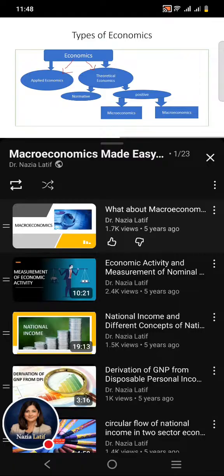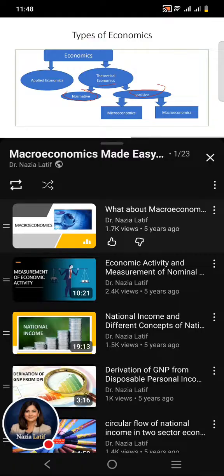So, broadly speaking, economics has two main types: applied economics and theoretical economics. In applied economics, the theories of economics are applied to enhance or increase human welfare, while theoretical economics is further divided into normative economics and positive economics.